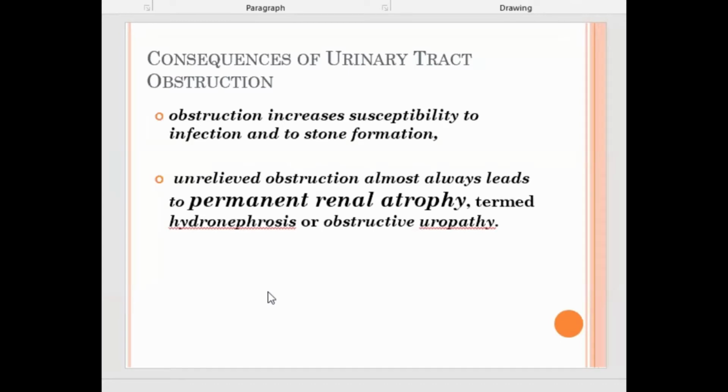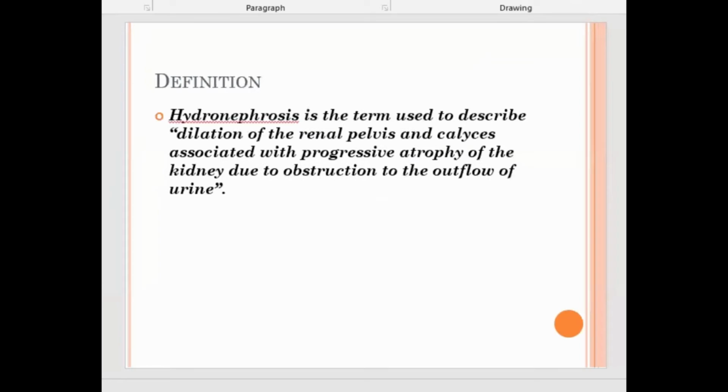There will be permanent renal atrophy and chances of hydronephrosis, also known as obstructive uropathy. Hydronephrosis is defined as dilatation of the renal pelvis and calyces associated with progressive atrophy of the kidney due to obstruction to the outflow of the urine. What is the renal parenchyma? And mainly the urinary tract is the renal pelvis.